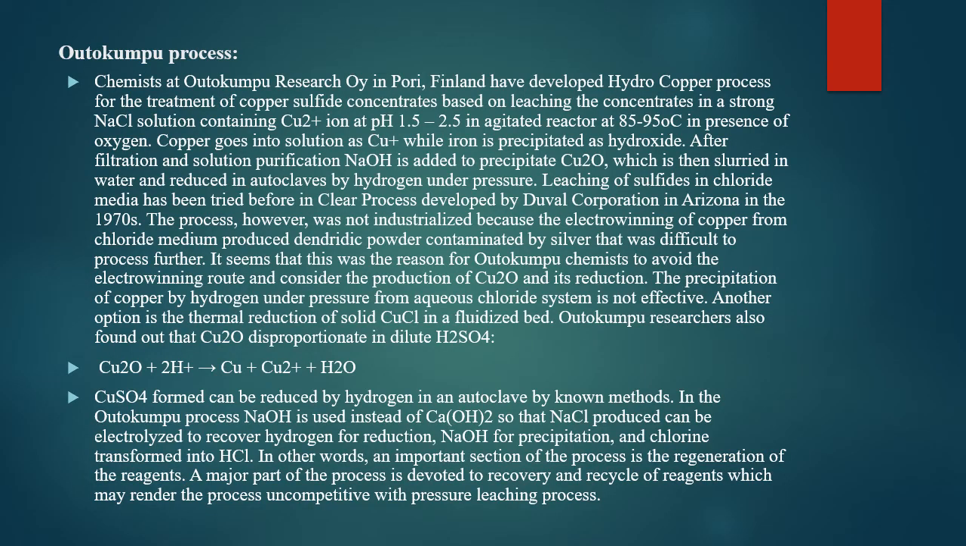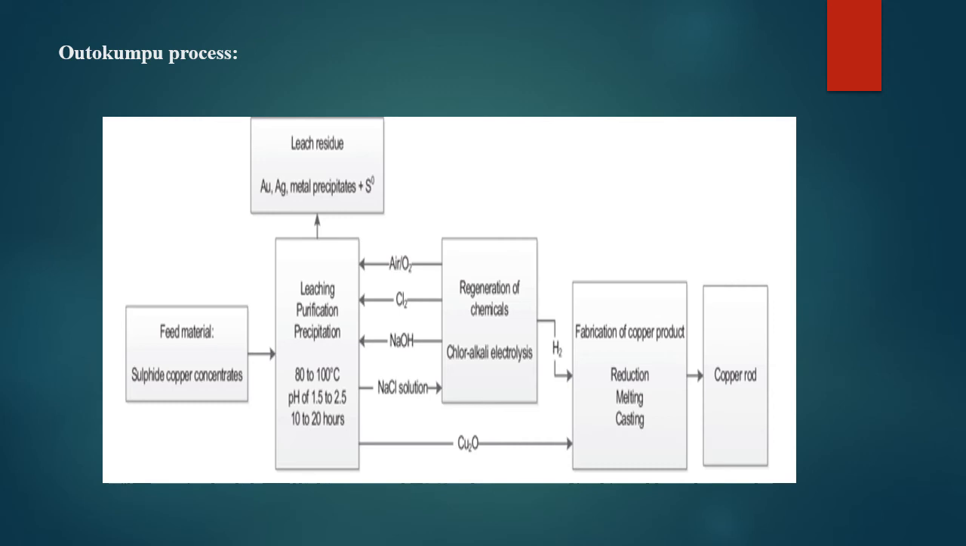Here we can go with the Outokumpu process. This is another method of extracting copper. It was developed in Finland, a hydrocopper process for the treatment of copper sulfide concentrate based on leaching the concentrate in strong NaCl. In the Osmolder process it is ferric fluoroborate solution, but in the Outokumpu process it is leached with NaCl solution. Further reactions occur in this process. This is the flow sheet of the Outokumpu process, where the leach residue is subjected to leaching, purification and precipitation. The feed material is the sulfide copper concentrate.